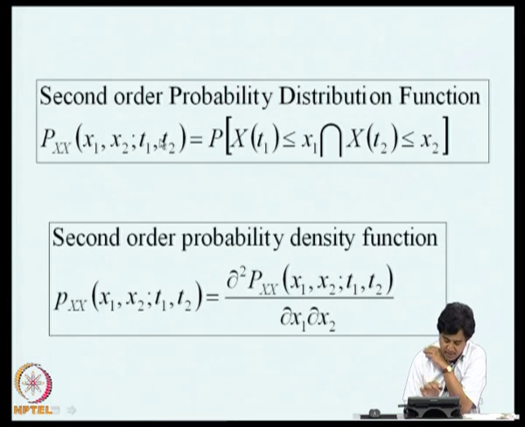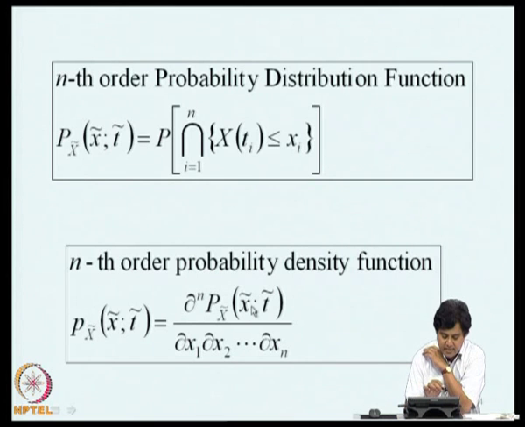Associated with this, I can of course define the second order probability density function of the random process x of t, and this is denoted as shown here. Again there are two subscripts, x1, x2 are the states, t1, t2 are the times, and this is the partial derivative of the distribution function.